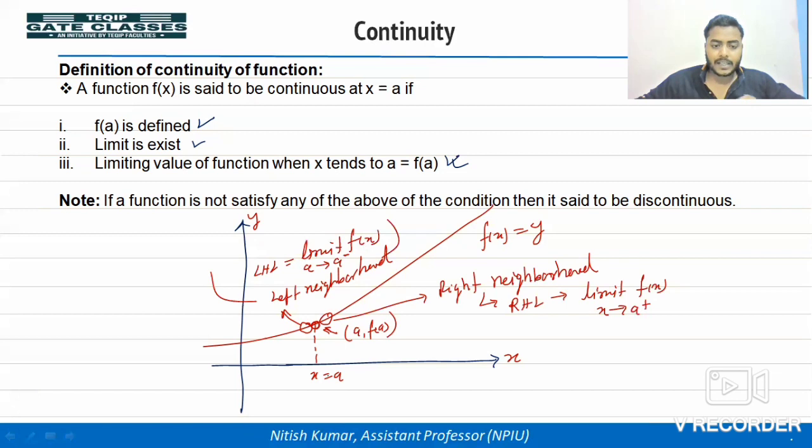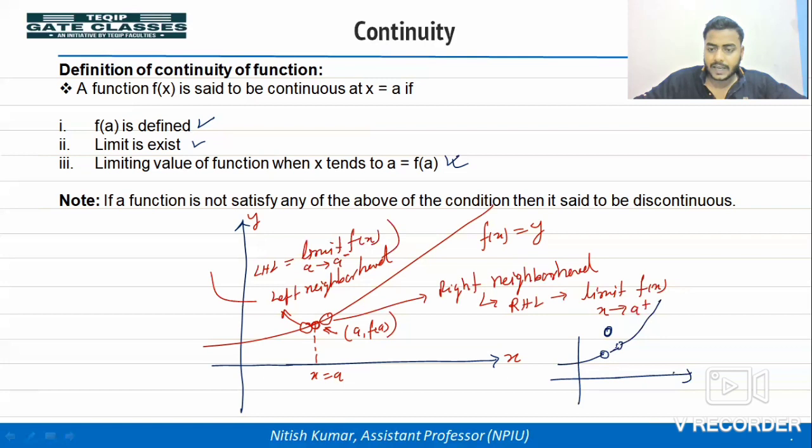So if a function is continuous at x is equal to a, then these three points, the limiting value from the left, the limiting value from the right, and the function value, should be equal. Then we can say the function is continuous. Suppose like this is a graph, you are getting some left neighborhood at this point, right neighborhood at this point, and the functional value is coming here.